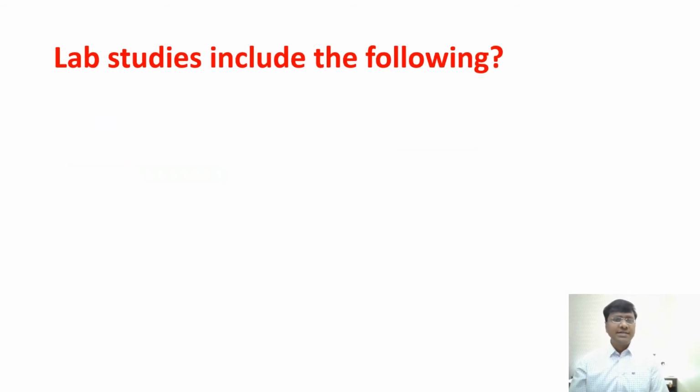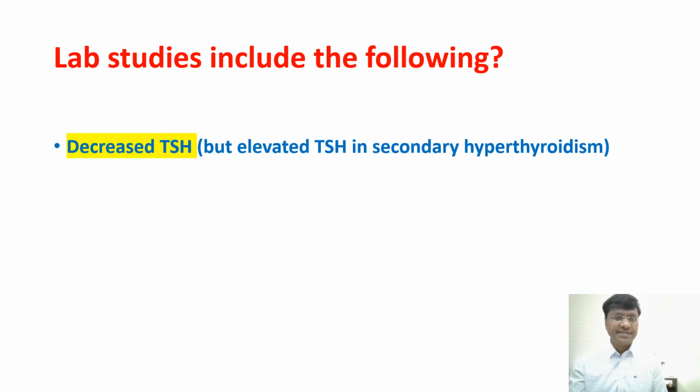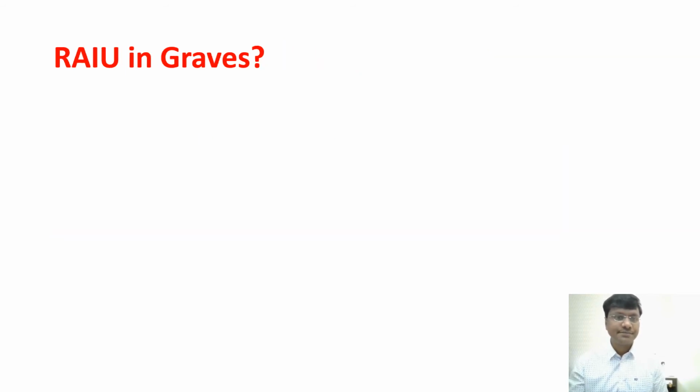Now, what are the laboratory studies in Graves? Laboratory studies in Graves tell you that there is an increase in T3 and as well as T4, but what will happen to your TSH? The TSH will be reduced. So that will be the laboratory result in Graves. So decrease in TSH, and there will be high serum free T3 and as well as T4. These are the laboratory studies.